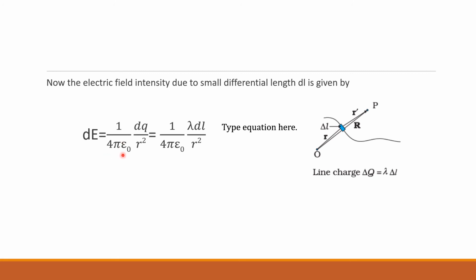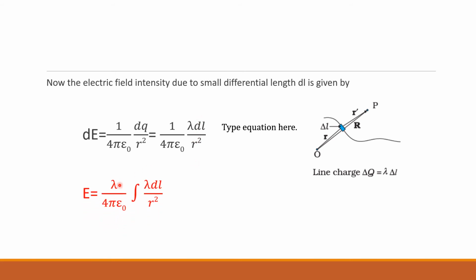dE is equal to 1 by 4 pi epsilon naught dq by r square. That is, delta L consists of charge dq. Then using the charge density lambda, we can write dq is equal to lambda into dl. This formula we have written in the previous slide: lambda is equal to dq by dl, or dq is equal to lambda into dl. What is the meaning of dE? Differential amount of electric field intensity, because we are considering a small differential length delta L or dl.